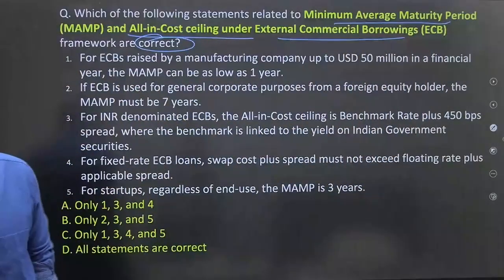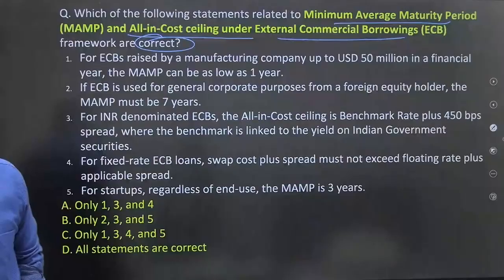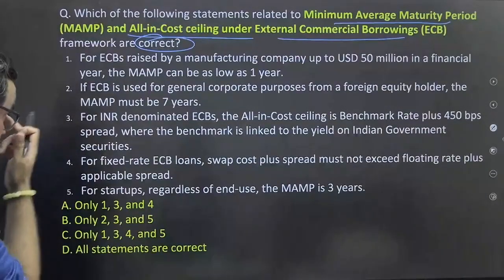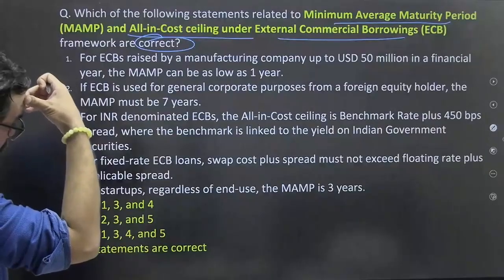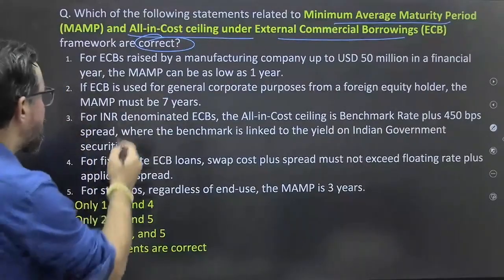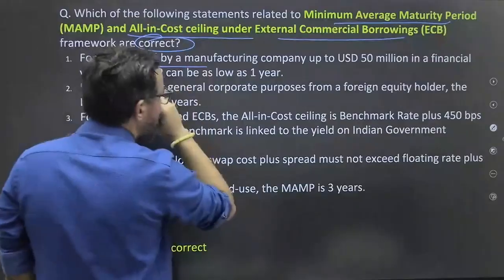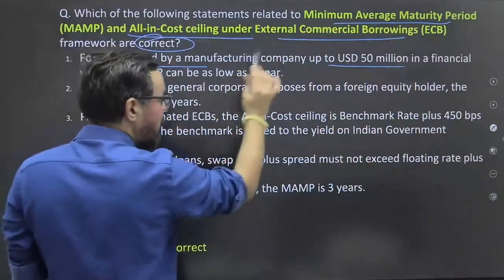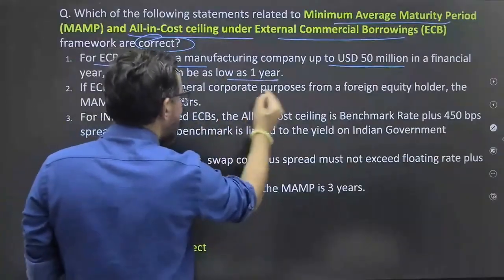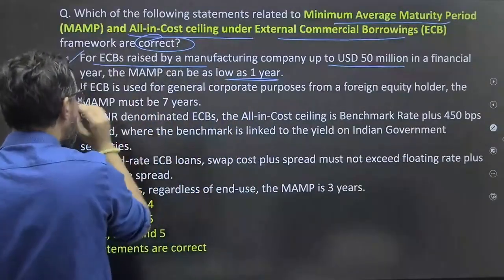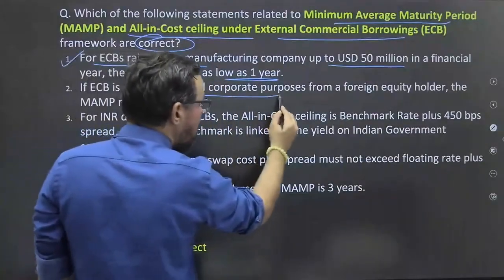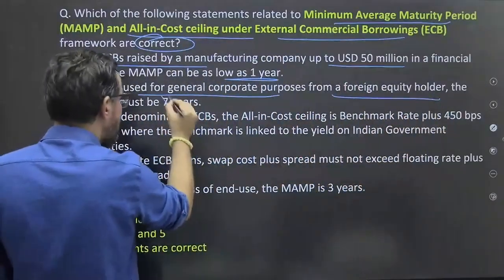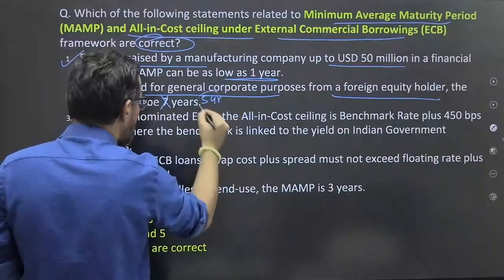So tell me, what will be the answer, friends? Yes, the first statement: ECB for manufacturing company, 50 million, and it can be 1 year. Absolutely right. ECB used for general corporate purpose from foreign equity holders, so what is the minimum average maturity period? 5 years. It should be 5 years.